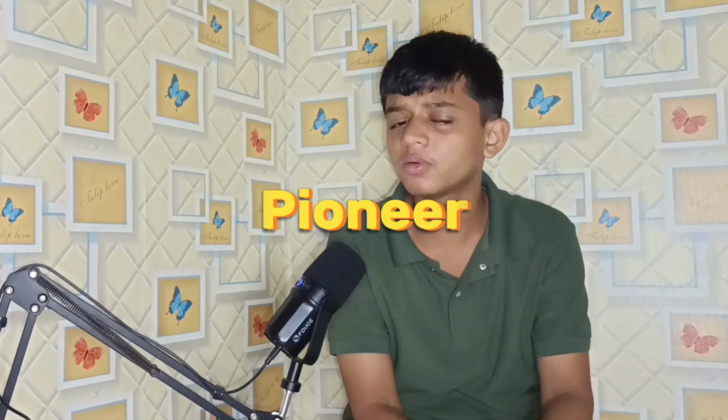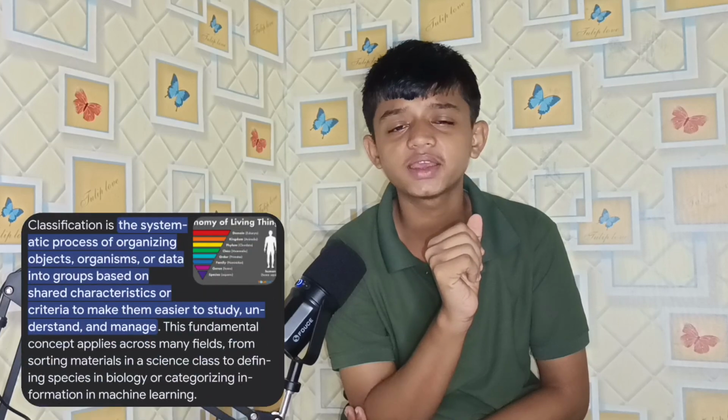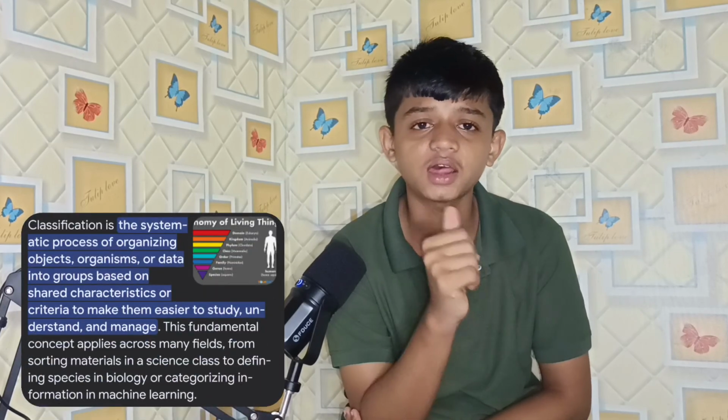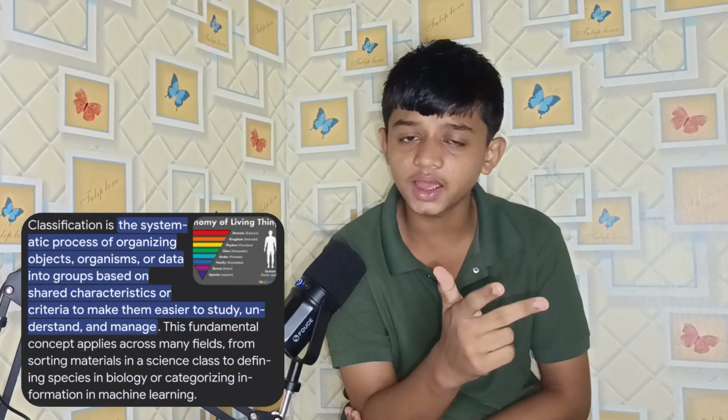Now, whenever I'm talking about plant classification, the first classification was done of five kingdoms. What are the five kingdoms? The five kingdoms are Monera, Protista, fungi, I think. So it is fungi, right? It is fungi. Monera, Protista, fungi, Plantae, and Animalia.